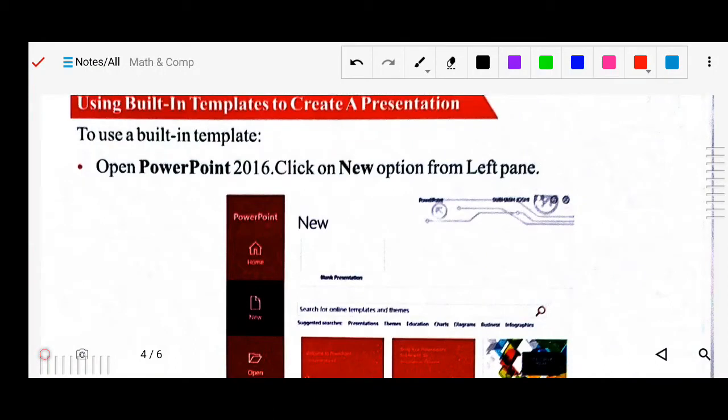To use a built-in template, first of all you have to open MS PowerPoint. So how will you open it? First of all we have to go to the start button of our computer. In the start button we will search all programs. In all programs you will find MS PowerPoint. Now when you click MS PowerPoint, there you have to click on the new option. The left panel will be there, here is the new option.